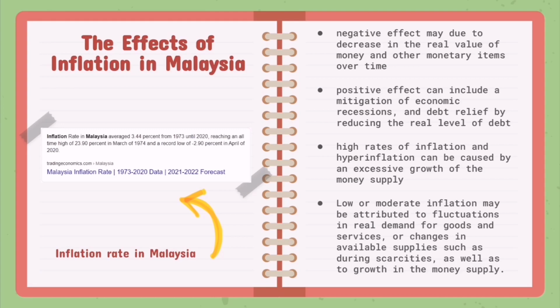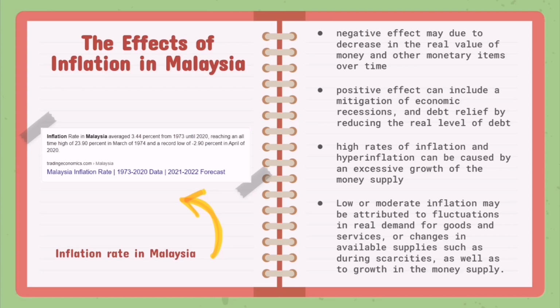Inflation rate in Malaysia averaged 3.44% from 1973 until 2020, reaching an all-time high of 23.90% in March of 1974 and a record low of 2.90% in April of 2020.